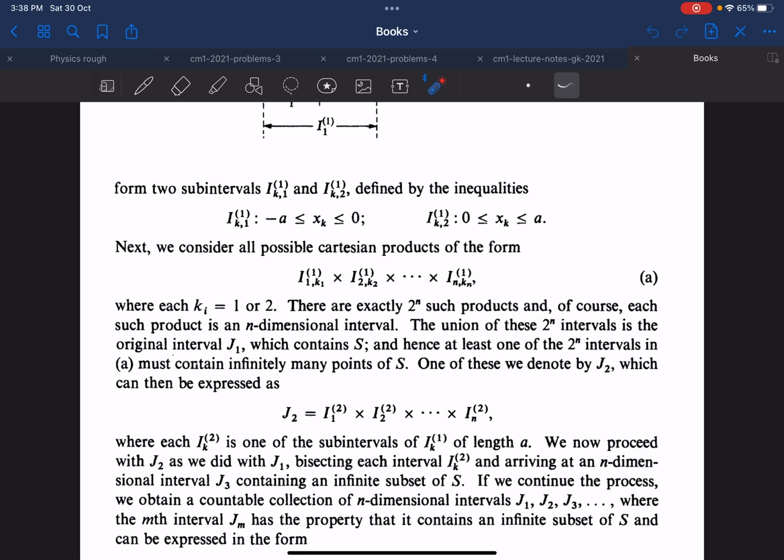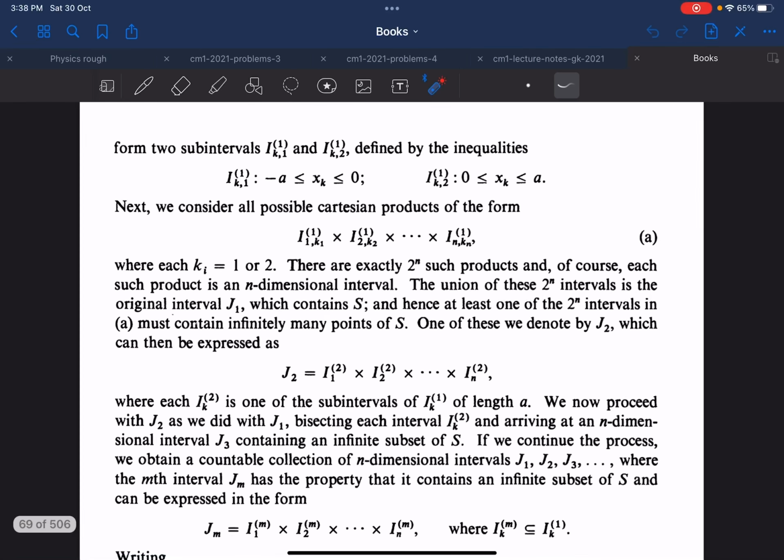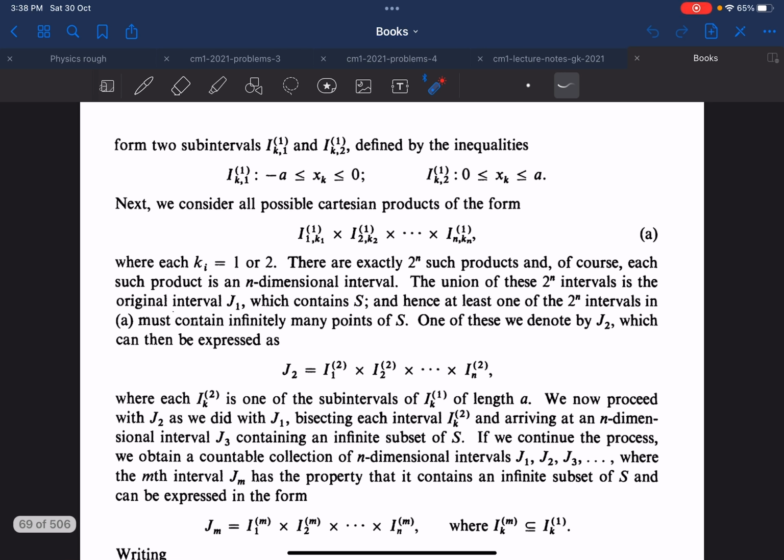It's a bifurcation of each subinterval into two, where the new xk will lie between minus a and 0, and the xk belonging to the other subinterval will lie between 0 and a. It's obvious.